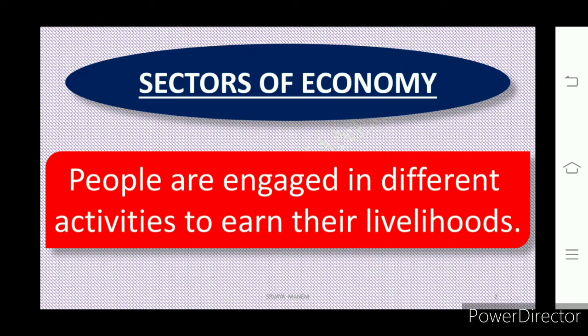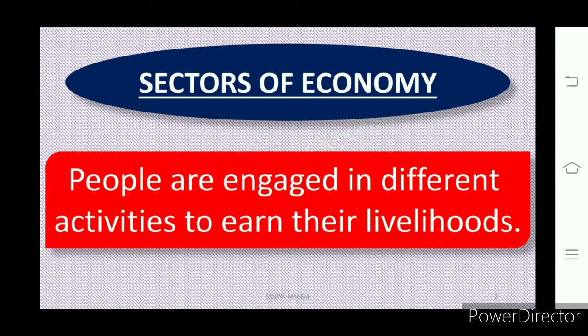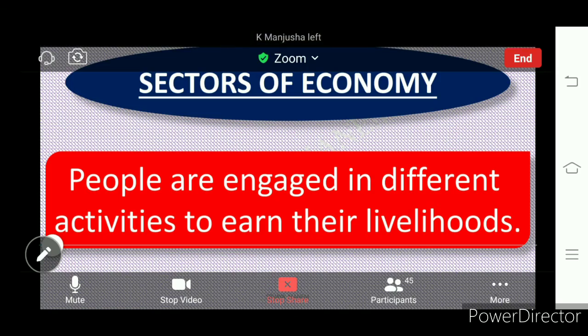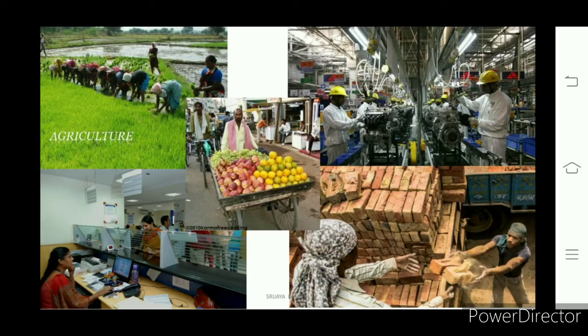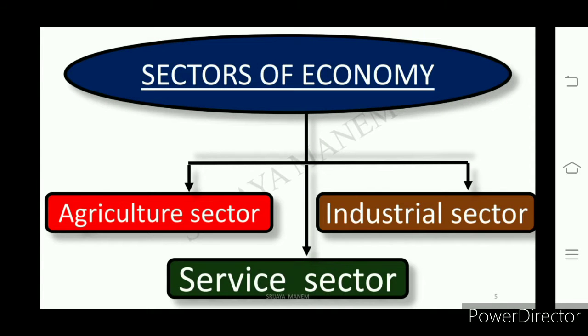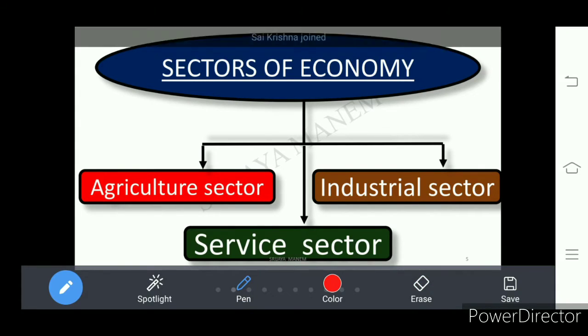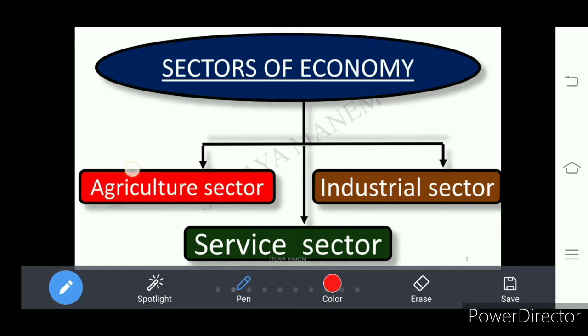So all these activities are categorized into three sectors. How many sectors? Three sectors. What are those three sectors?